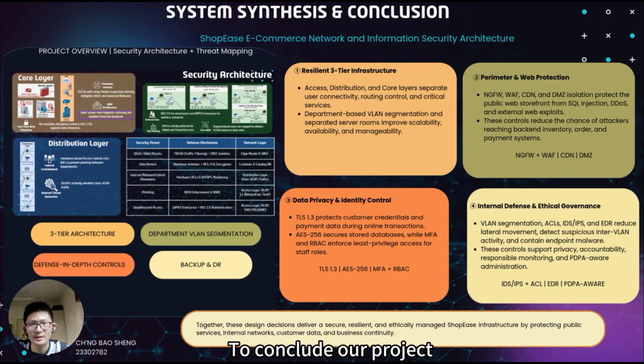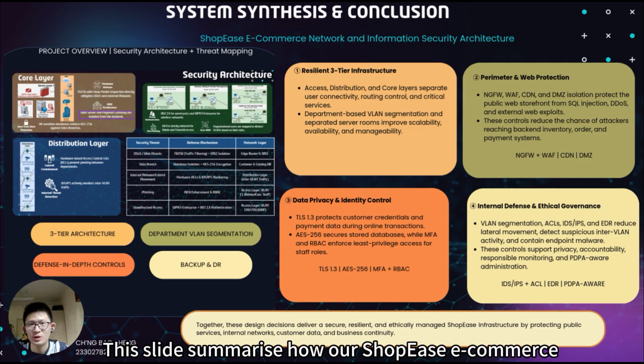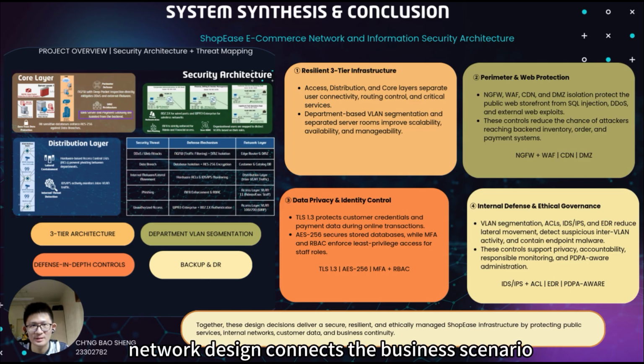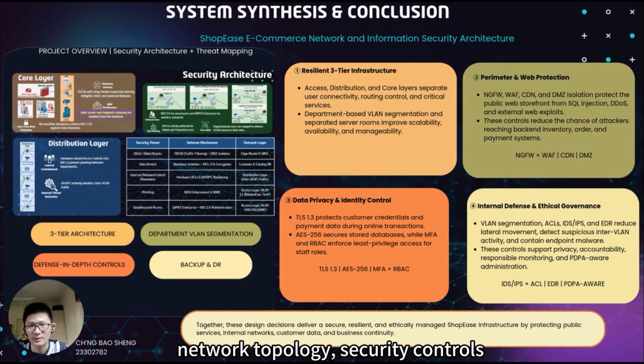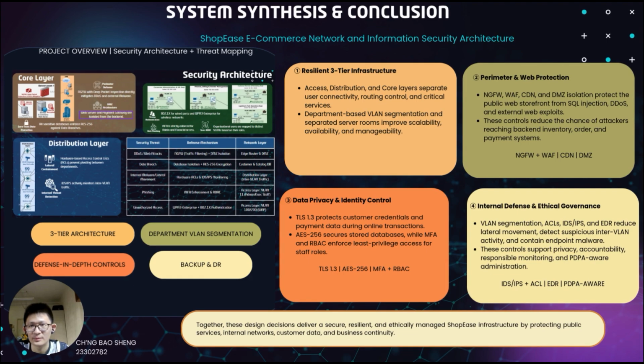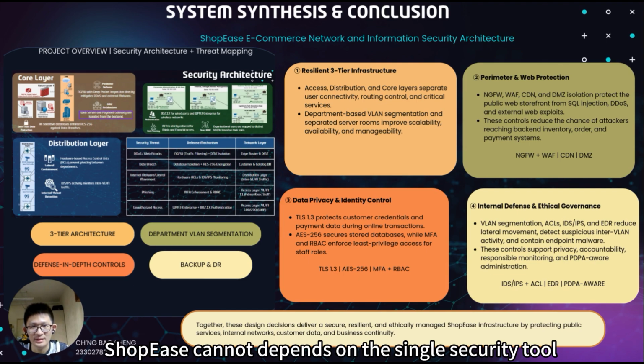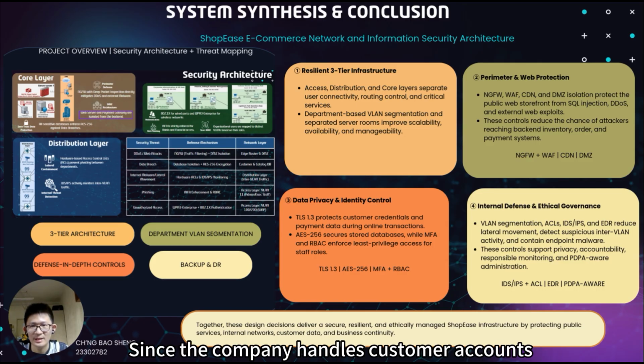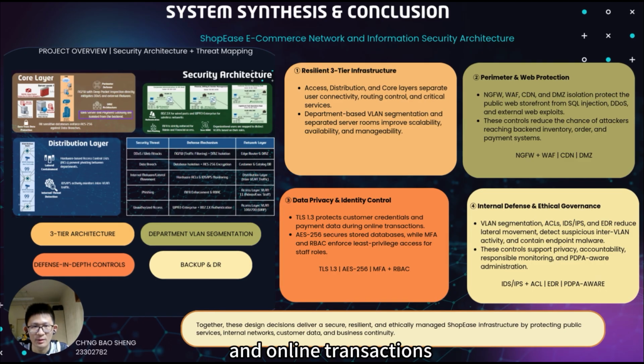To conclude our project, this slide summarizes how our ShopEast e-commerce network design connects the business scenario, network topology, security control, risk mitigation, and ethical operation into one complete architecture. On the left side, the overview shows our security architecture and risk control mapping. The key idea is that ShopEast cannot depend on a single security tool, since the company handles customer accounts, payment data, inventory records, and online transactions. Protection must be applied in layers.